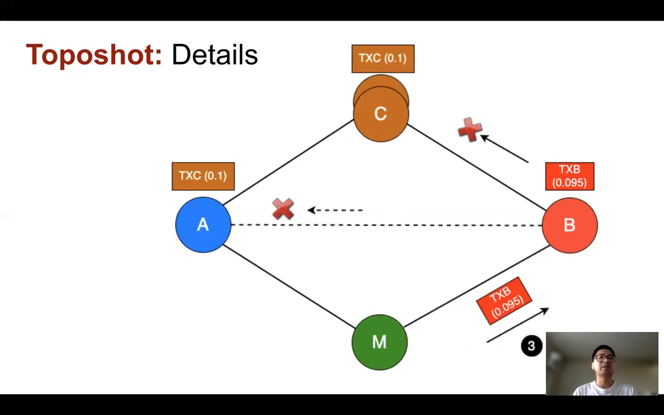Next, node M sends a replacement transaction TXB to node B with a slightly lower gas price. Node B will accept TXB, and the other nodes will reject TXB.